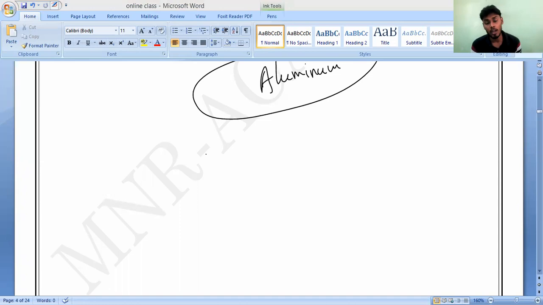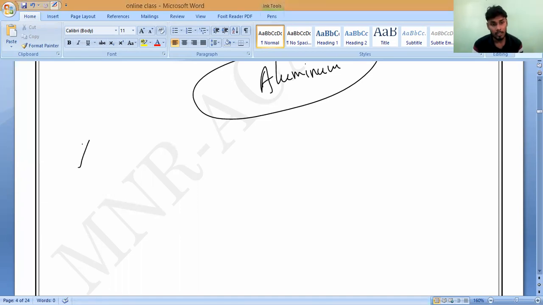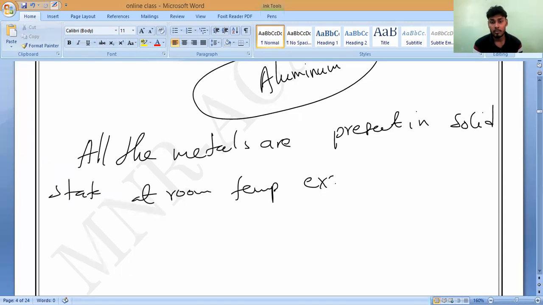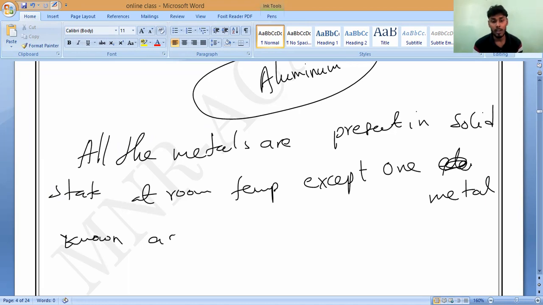All of you should remember, all the metals are present in solid state at room temperature, except one metal, called mercury.